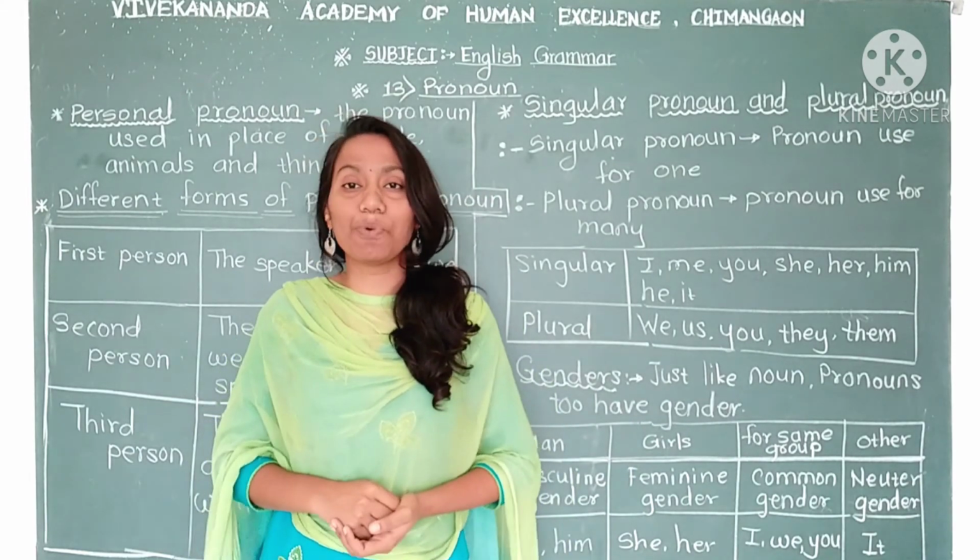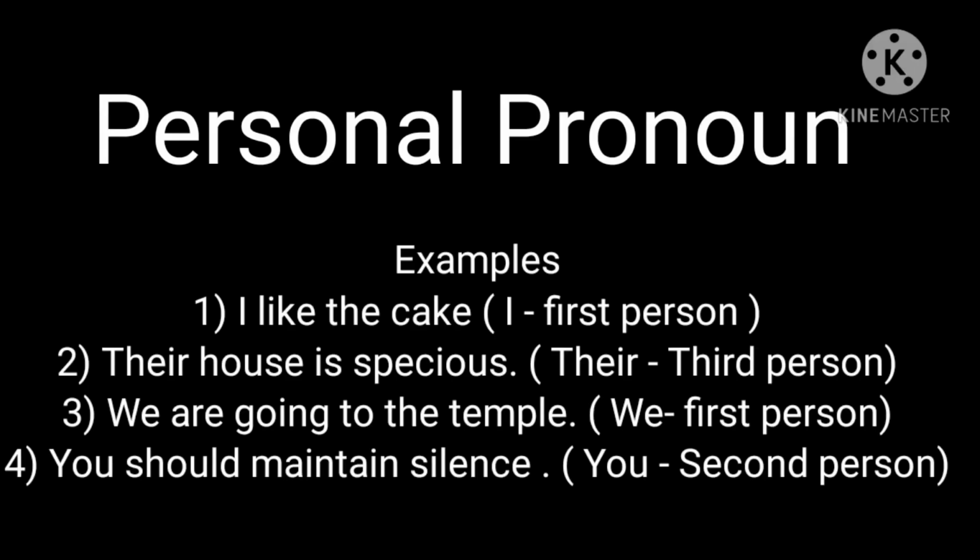Okay. Now we will see some more examples here. First, we learn personal pronoun. Here are some examples of that. First sentence, I like cake. Here they used I. I means the speaker used this pronoun for themselves. So I comes in first person. Second sentence, their house is spacious. There, this pronoun we use for the one about whom we are talking. So here, their comes in third person.